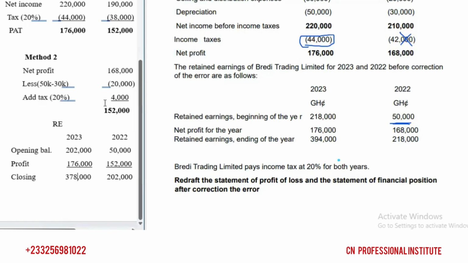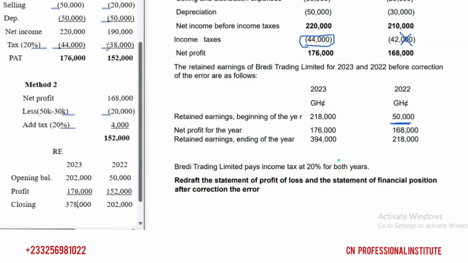Now, if you check something here, the tax element. During the error, look at the income tax. It was 42,000. So when the error was committed, the income tax for 2022 was 42,000. But after we've done the correction, look at the income tax, 38,000.